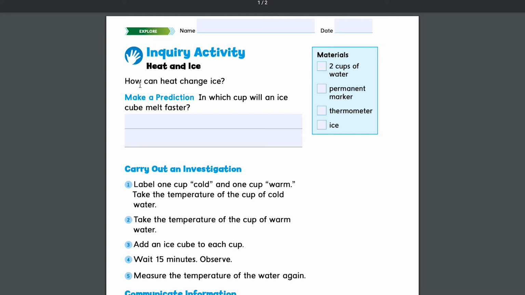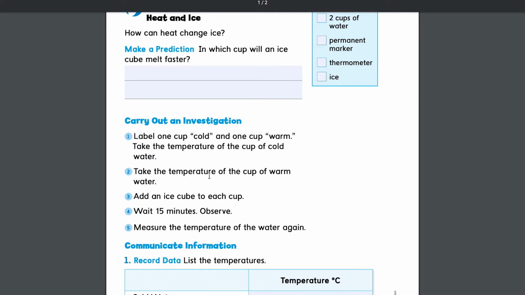Heat and ice. How can heat change ice? In which cup will an ice cube melt faster? So for this experiment, you would use 2 cups of water, permanent marker, thermometer, and ice. Label 1 cup cold and 1 cup warm. Take the temperature of the cup of cold water. Take the temperature of the cup of warm water.